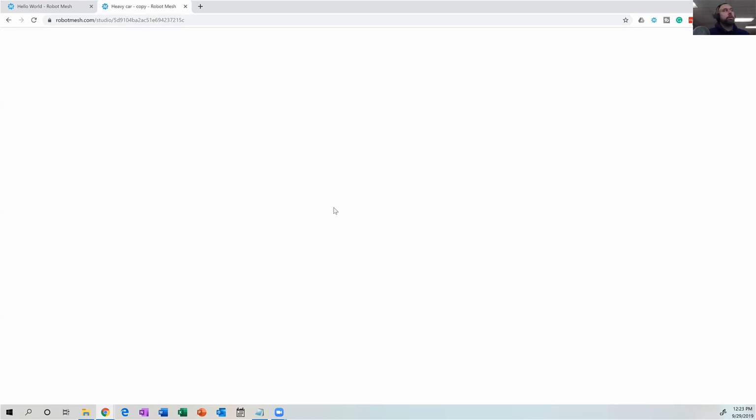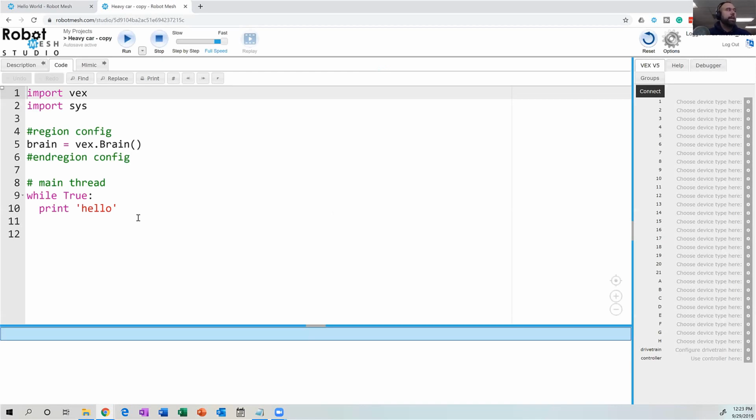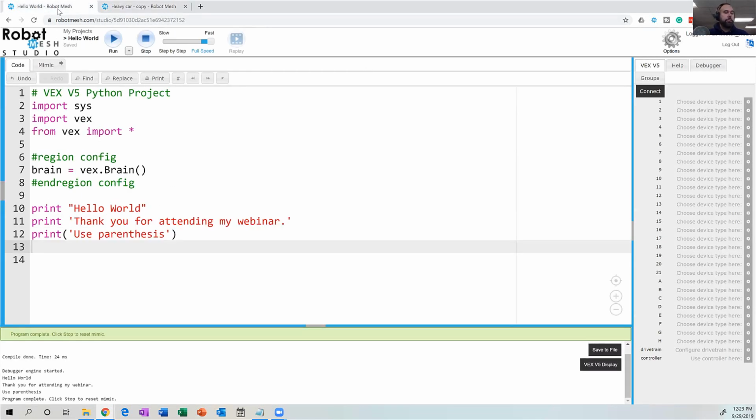And what will happen here is it will now get rid of that Blockly window and it will give me an editable Python window. So that is Python, just garden variety print statements in Python. Let's take a look at what other goodies I have here in my PowerPoint. So I'm just going to come back into the PowerPoint presentation.